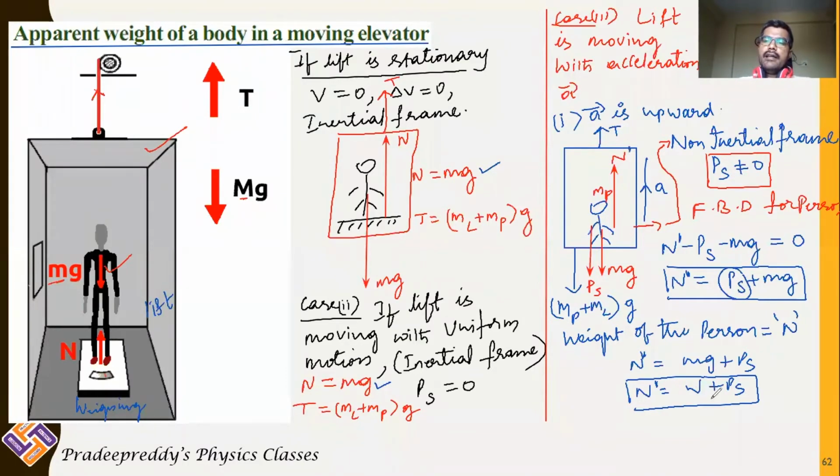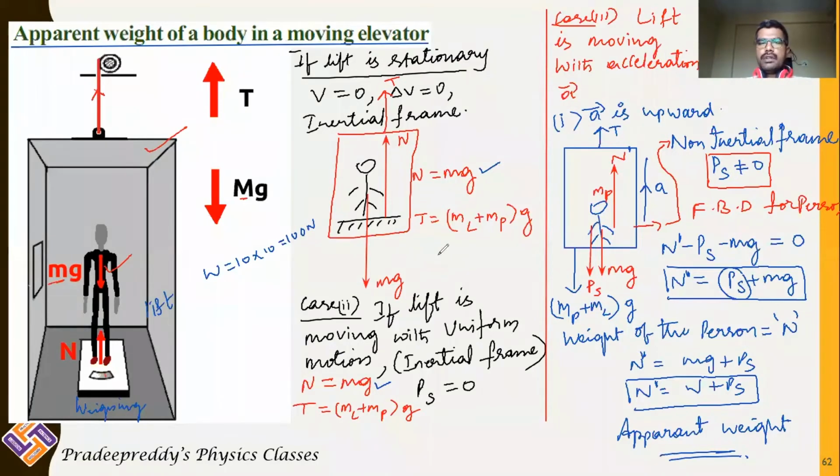That means instead of actual weight, there is an additional weight experienced by the person when the lift is going up. This weight is called apparent weight on the person. For example, initially if the person's mass is 10 kg, when the lift is at rest or when the lift is in uniform motion, his weight appears to be 10 into 10, which is equal to 100 Newton. That is actual weight of the person.